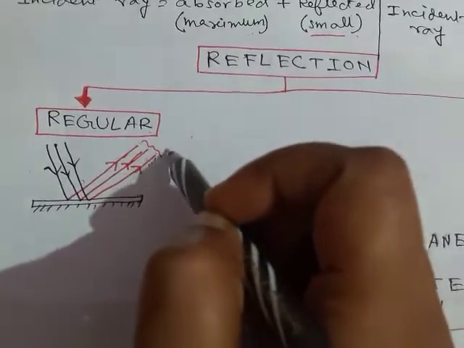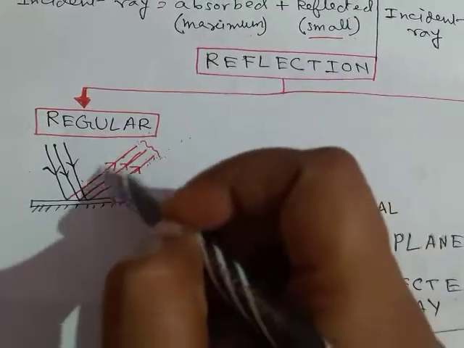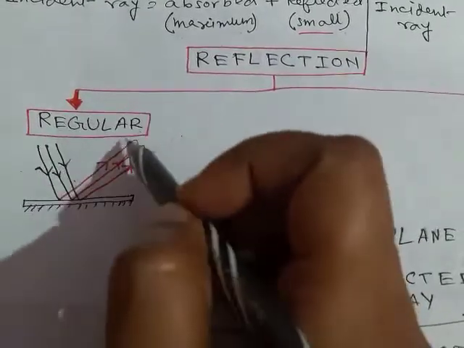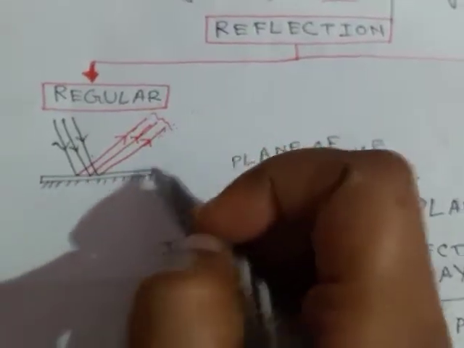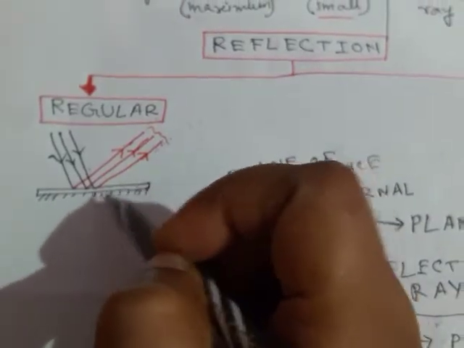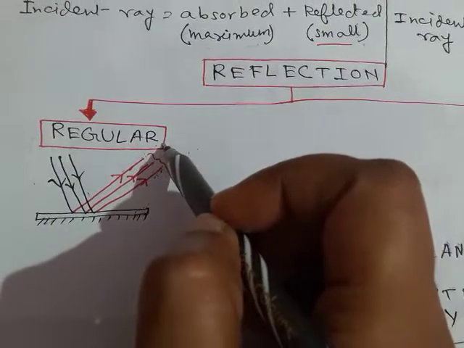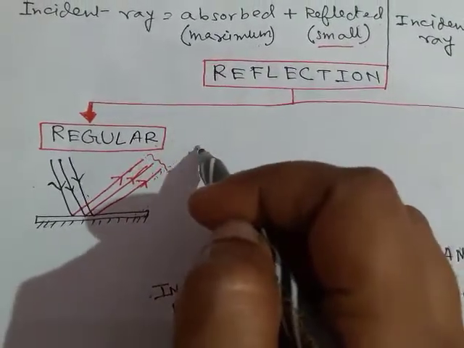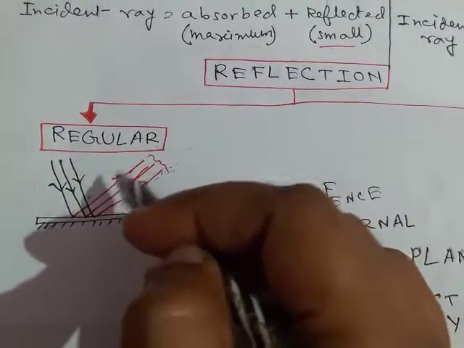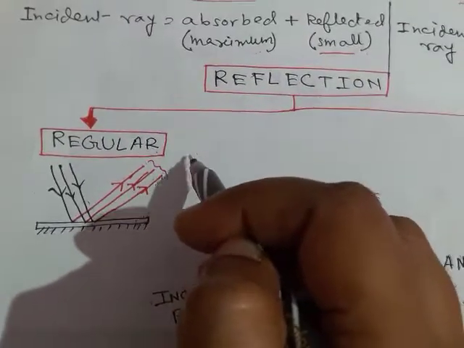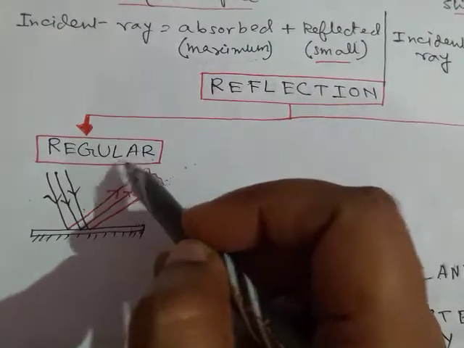From the particular direction where the reflected rays are falling, only from that direction can we see the image. For example, reflection on a mirror, as a mirror is a smooth surface, the image is formed and we can see the image not from all directions, only from a particular direction. So this is the example of regular reflection.